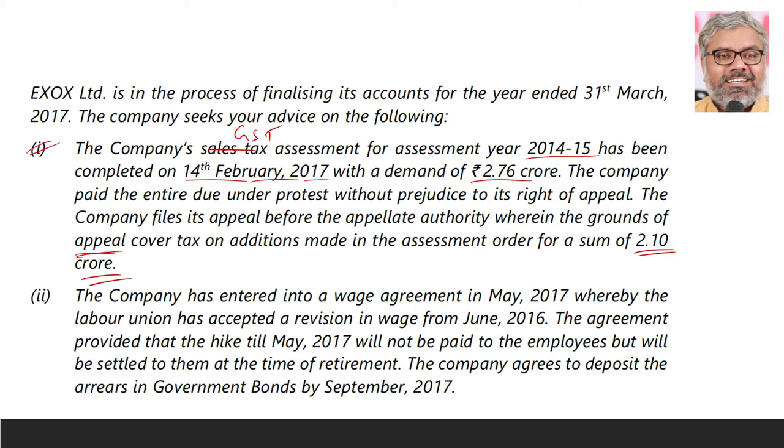First of all, when the demand was for 2.76 crores and 2.1 crores is only disputed or we are contesting, that means definitely 0.66 crores we accepted as a liability. So create a provision for that first. That can be created. That is a real liability. So 0.66 crores is really the liability. For that, the amount has to be provided for. That is the first point. Second point, 2.10 crores, we don't know once again whether we have to really bear it or not.